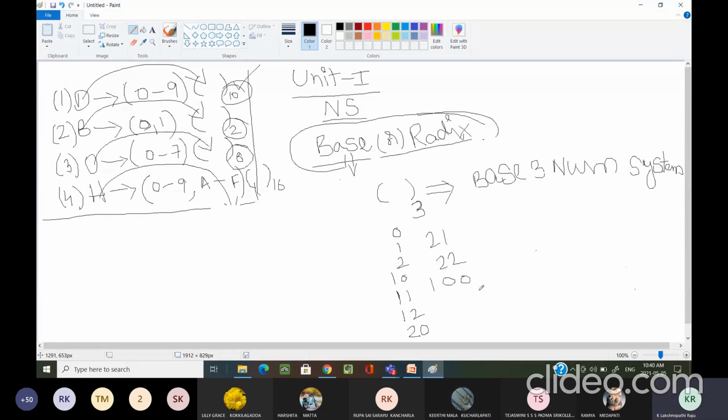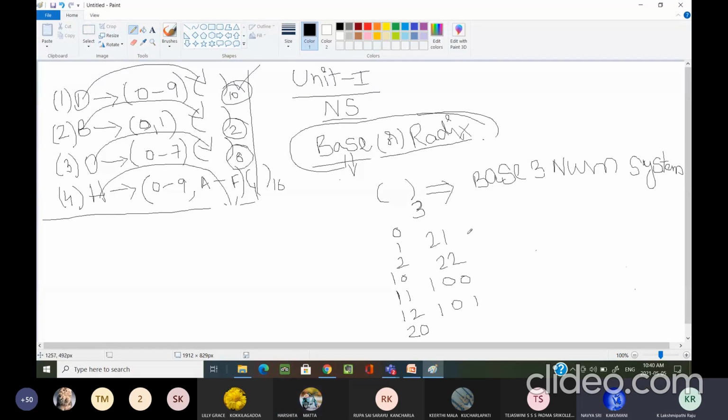After 2 digits, where are we moving? To 3 digits. Why 30? The next number is 100. Then 101.